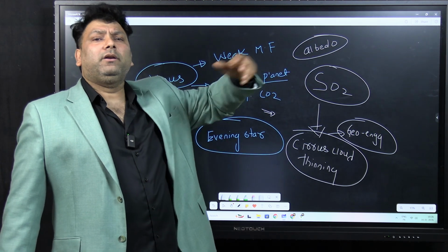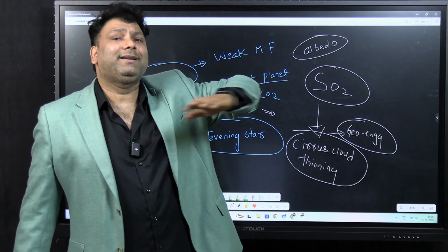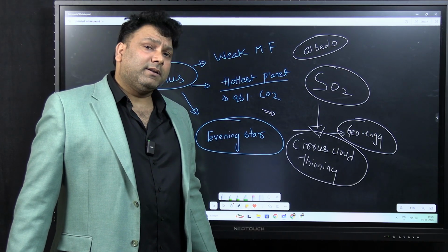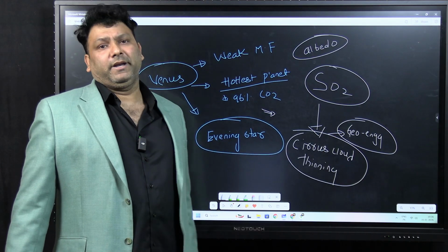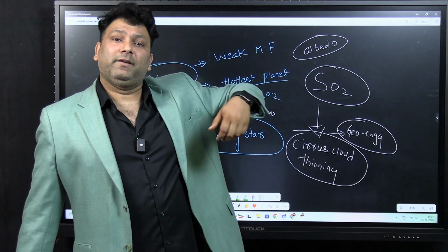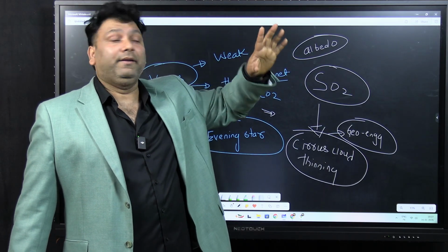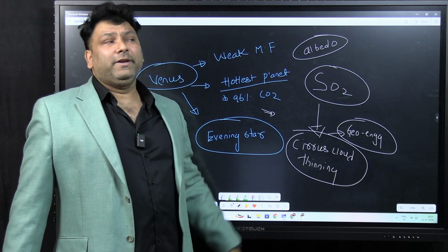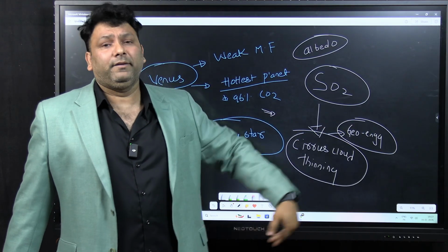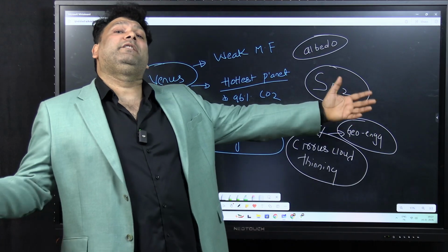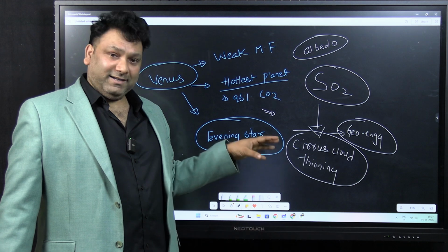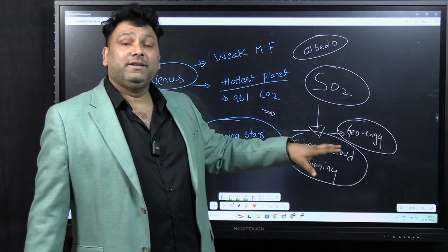For example, you are installing solar power panels on the entire Sahara. Geoengineering. If you are doing a very large scale afforestation, geoengineering. If you are painting a very large surface area on the earth white in color so that the albedo of the surface increases, geoengineering. If you are using jute in the edges of the Sahara desert so that the sand will not spread further, geoengineering. So any large scale changes on the surface of the earth is called as geoengineering.